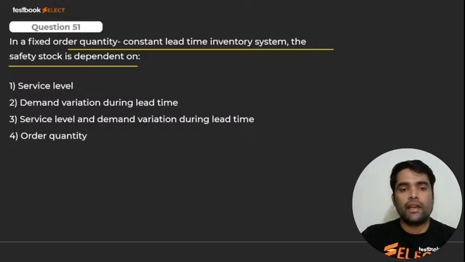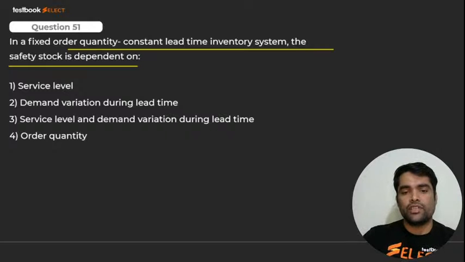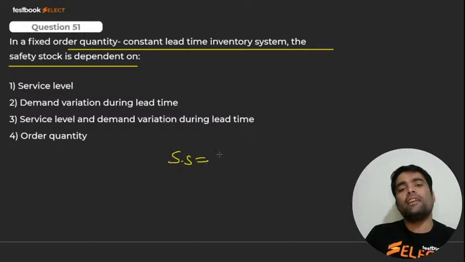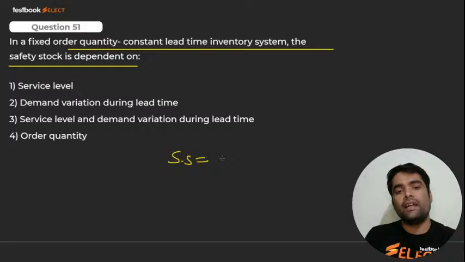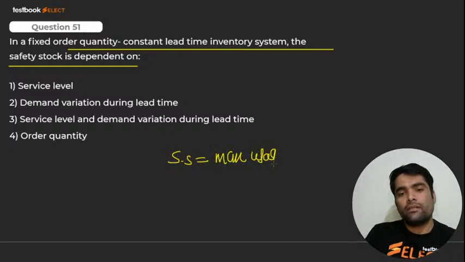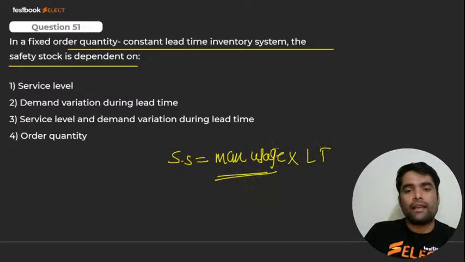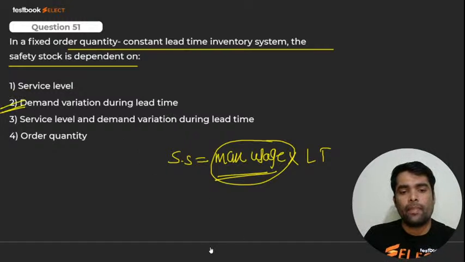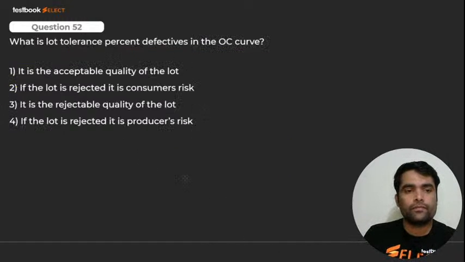And it is none other than, my dear, demand variation. Because क्या होता है? It is maximum daily usage or average daily usage into lead time. क्या होता है? That is safety stock. S is क्या होता है बढ़िया? Average demand या maximum usage multiplied by lead time. So it depends on maximum usage, which is what? Demand. So it will be demand variation during lead time. Okay. Here we go for next.